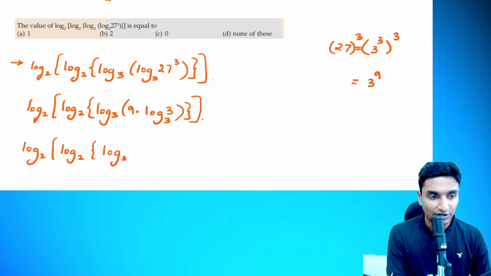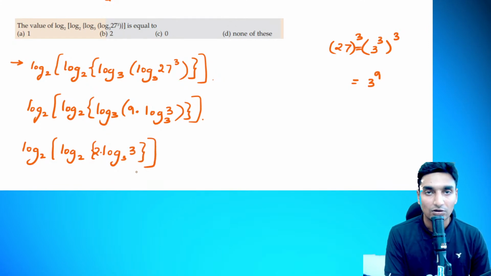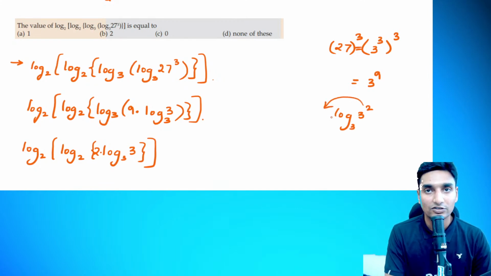So log to the base of 2, log to the base of 2, log to the base of 3, and this 9 once again can be written as 3 square. So logarithmic value of 3 square can be written as 2 into log of 3 to the base of 3. I'm writing down the values here directly, guys. According to the rule, log a raised to m is m into log a. So m is 2 and log a is nothing but log 3 to the base 3. This once again will be 1.